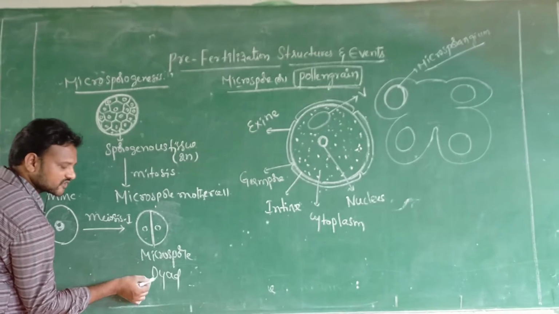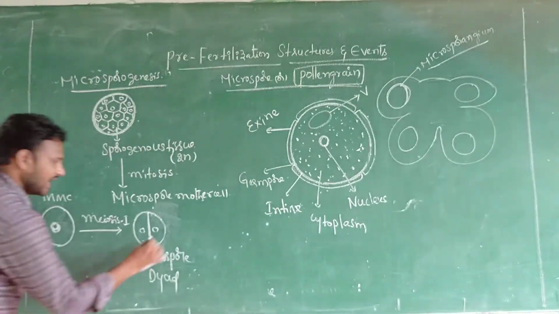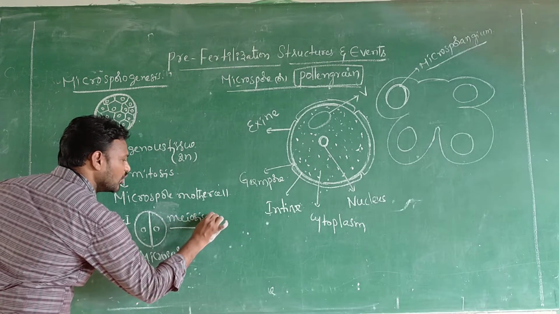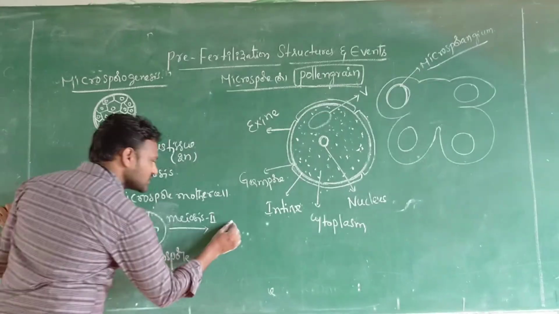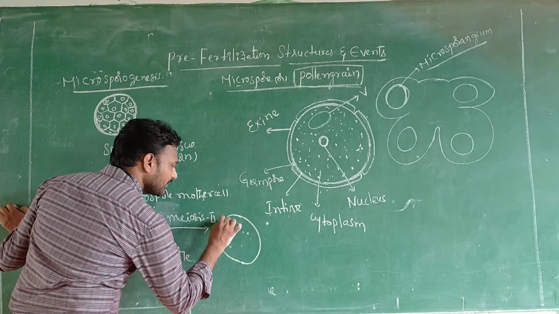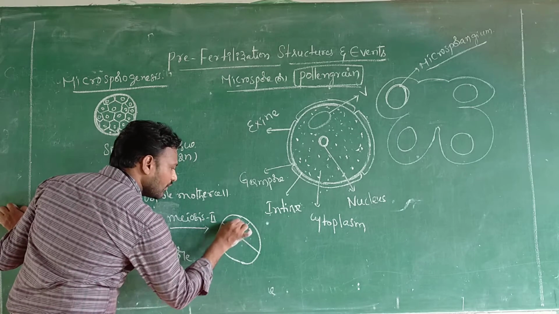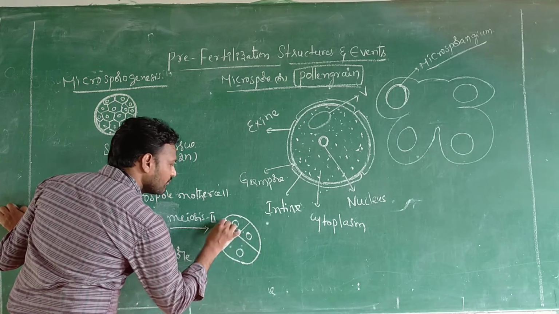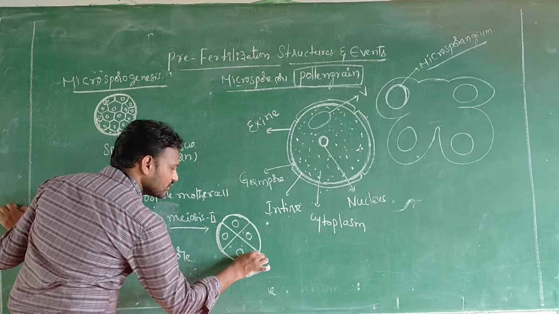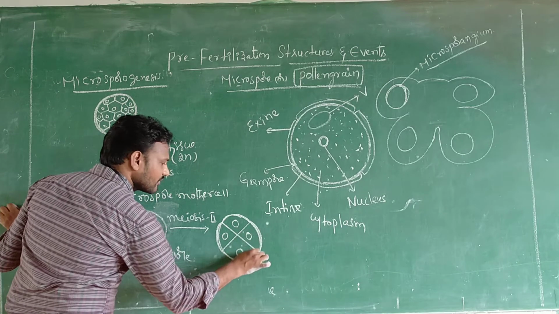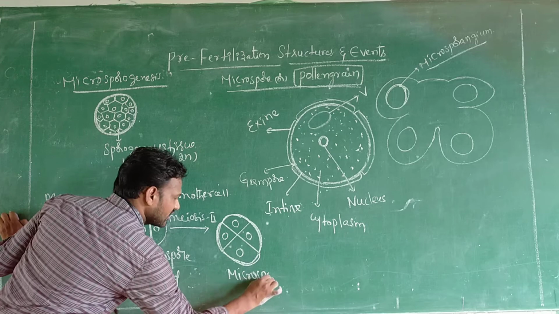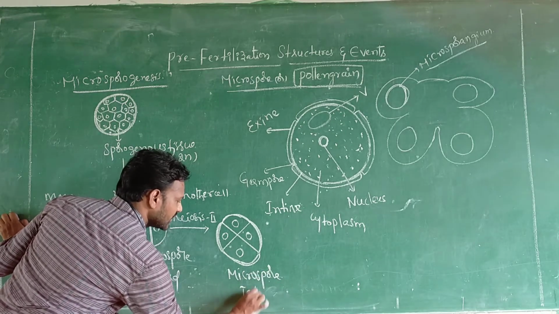Coming to meiosis 2: after the completion of meiosis 2, four microspores are formed. You observe the four microspores. This is the microspore tetrad.